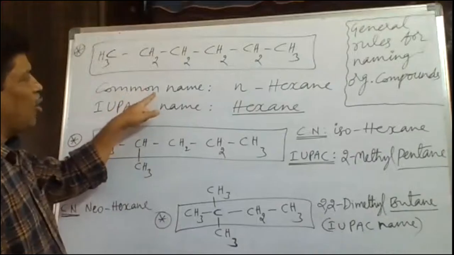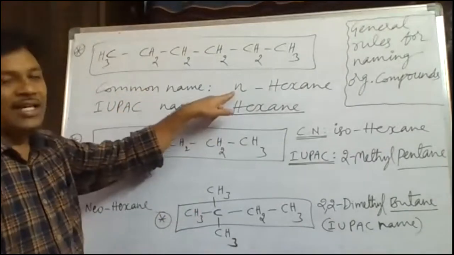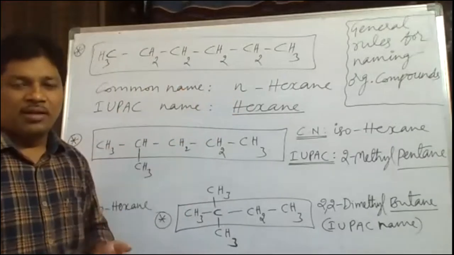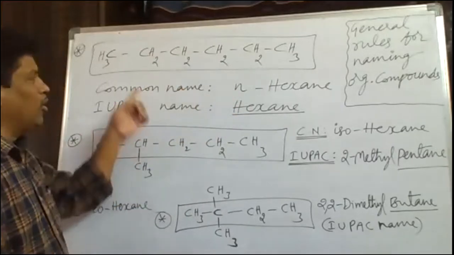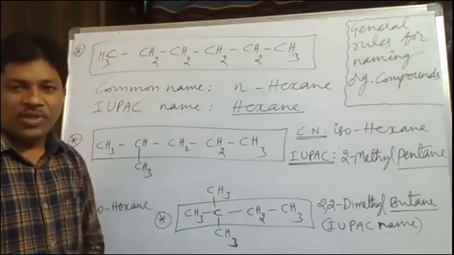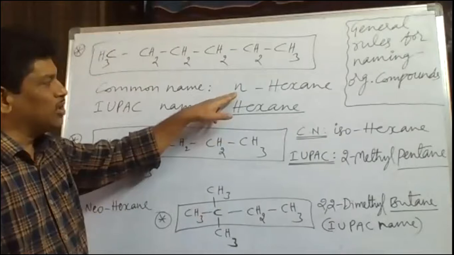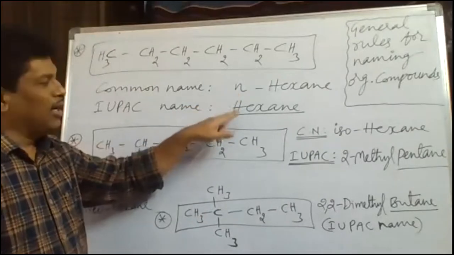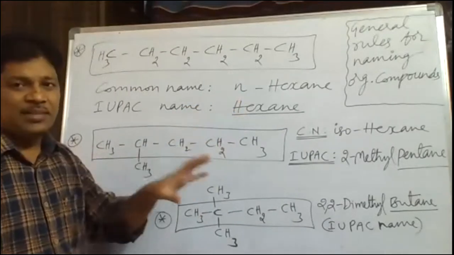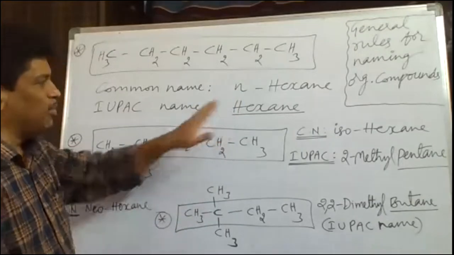But while writing the common name or trivial name, we have to use n-hexane, normal hexane, where n indicates what? Normal. Normal meaning what here? All 6 carbon atoms are in a continuous chain. There is no branch. As there is no branching, we use normal hexane as the common name, and the IUPAC name is hexane simply. In IUPAC naming, we should not use normal. That point we have to keep in mind.